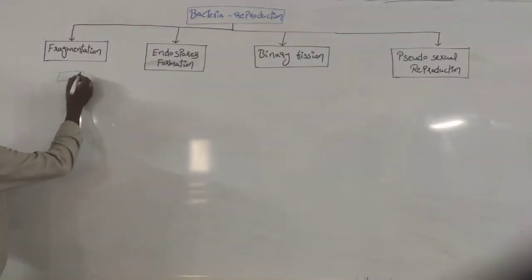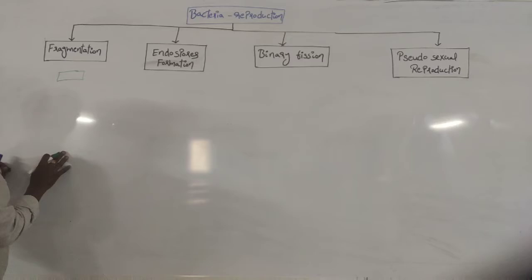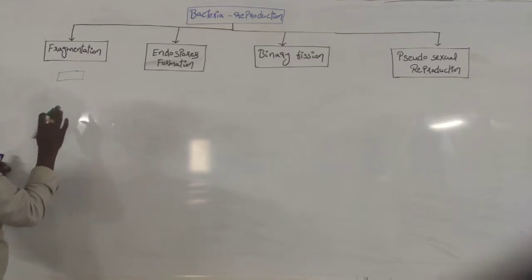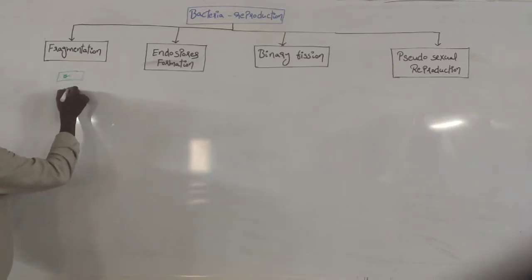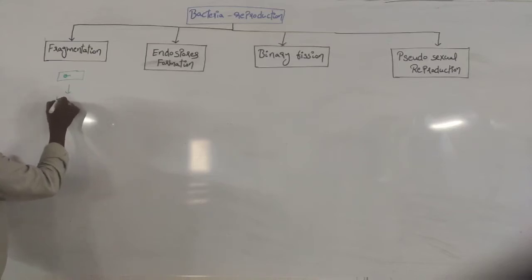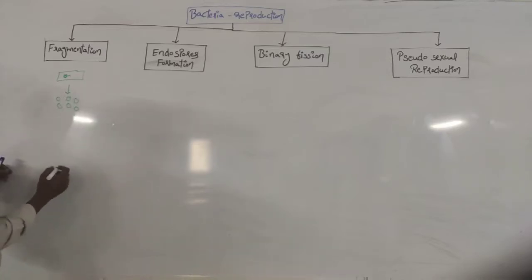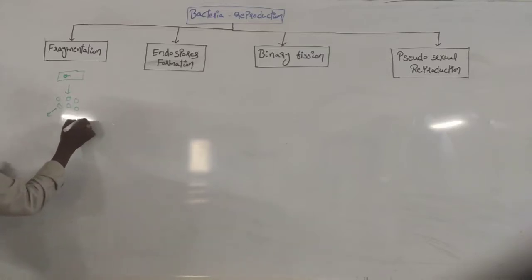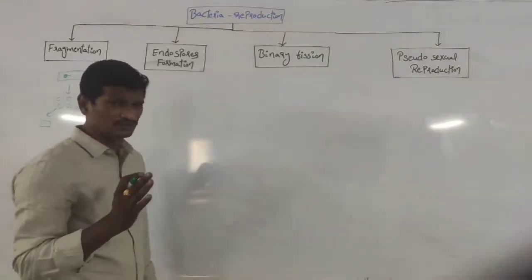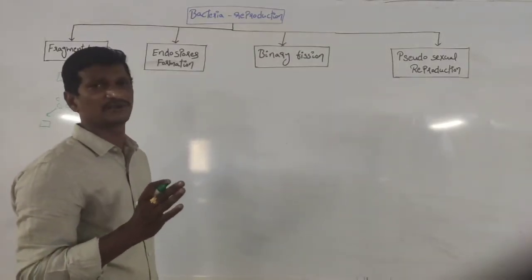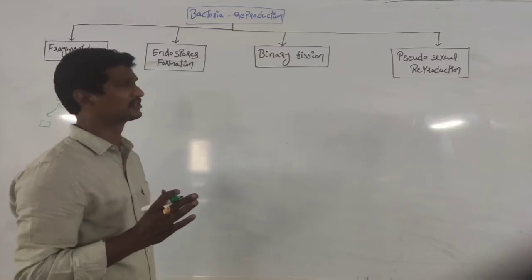If we apply mechanical pressure, or there is any accidental pressure on the bacteria, it can be broken down into a number of fragments, and each fragment has the capacity to produce a new bacteria. That case is called the fragmentation process.